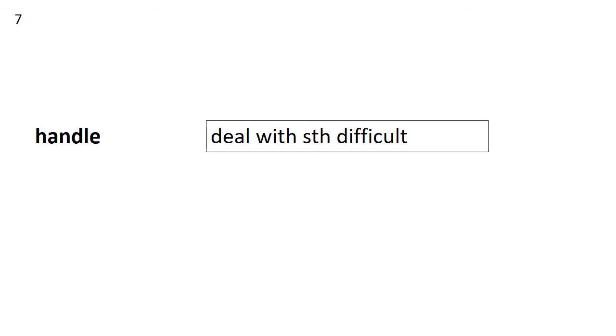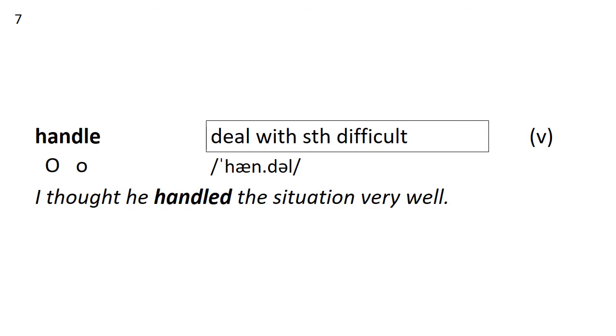Number 7 is handle. We're looking at the meaning deal with something difficult. So it's a verb. How many syllables in handle? 2. Stress on the first one. I thought he handled the situation very well. So it was a difficult situation, but he did a good job.